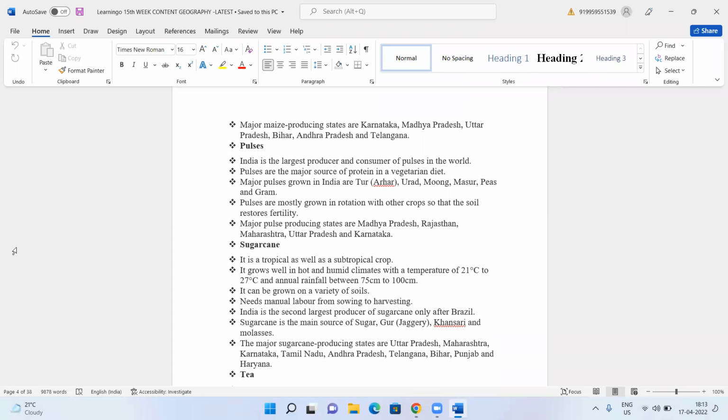India is the second largest producer of sugarcane, only after Brazil. Brazil is the leading producer. Sugarcane is the main source of sugar. You must know about gur and jaggery, and also khandsari sugar, as well as molasses. Molasses is what remains when you take out the juice.